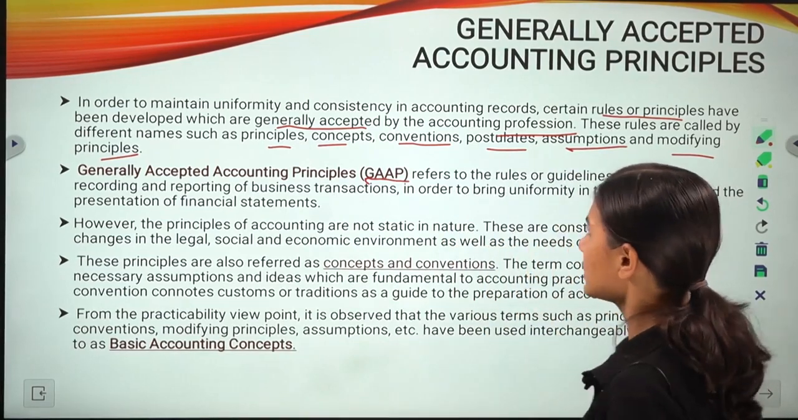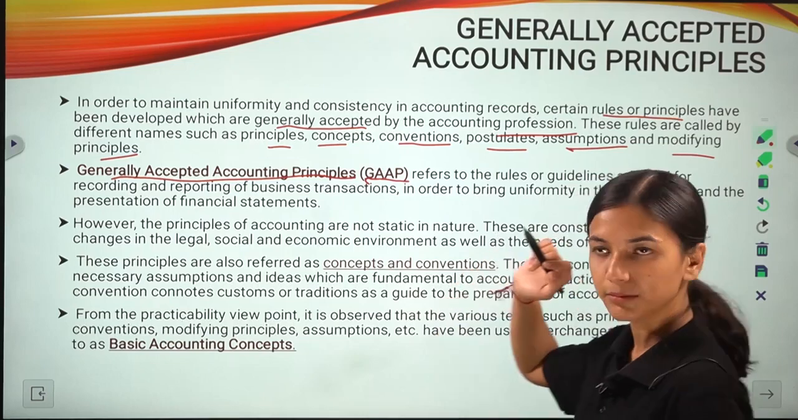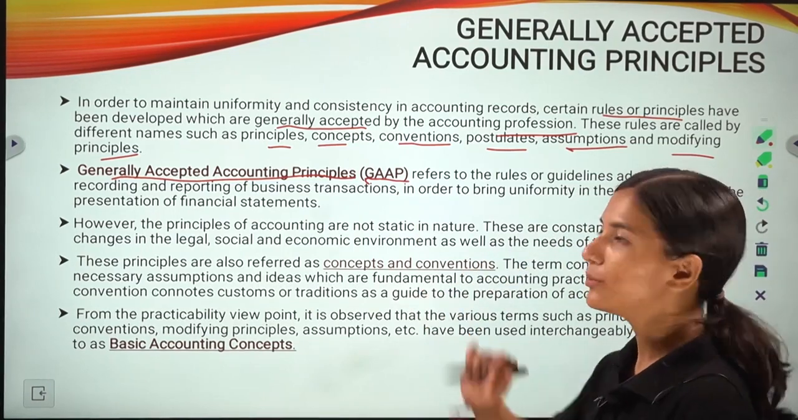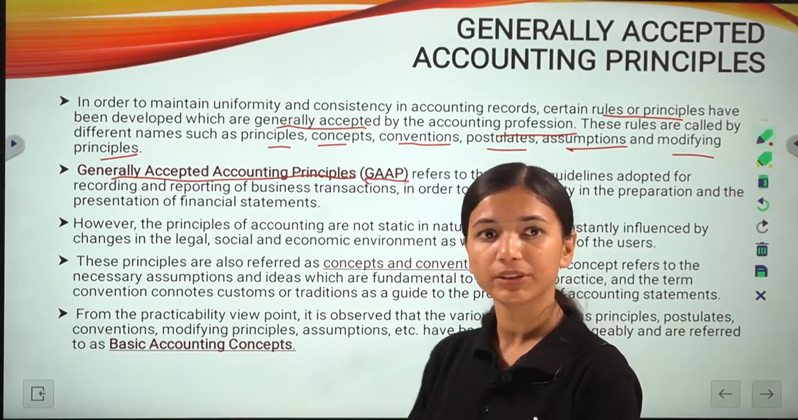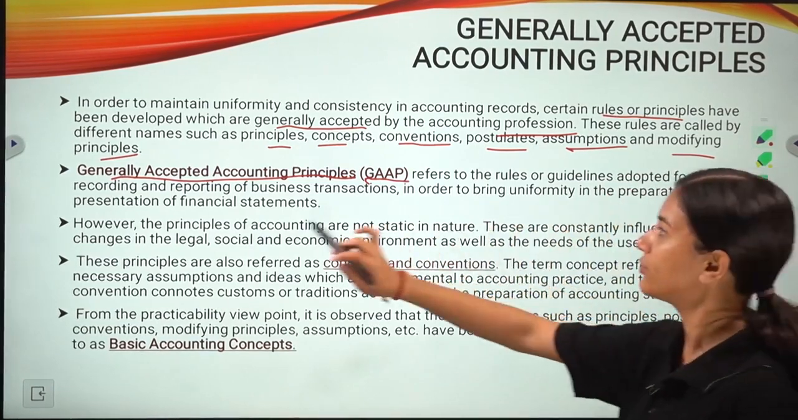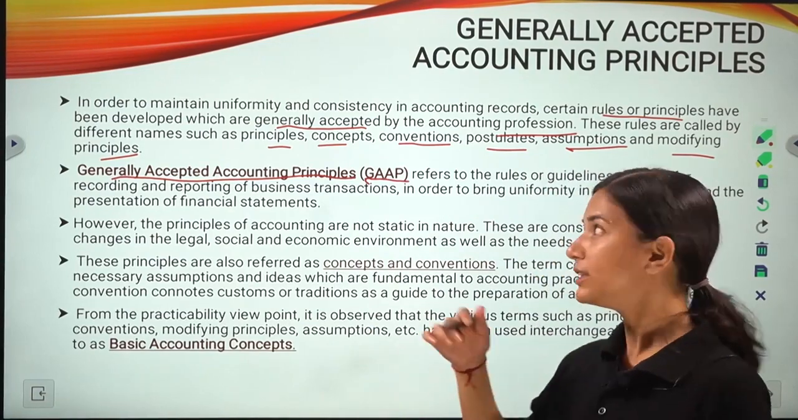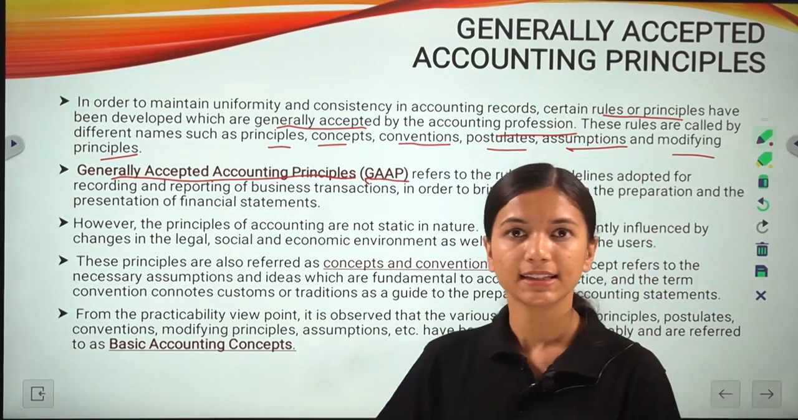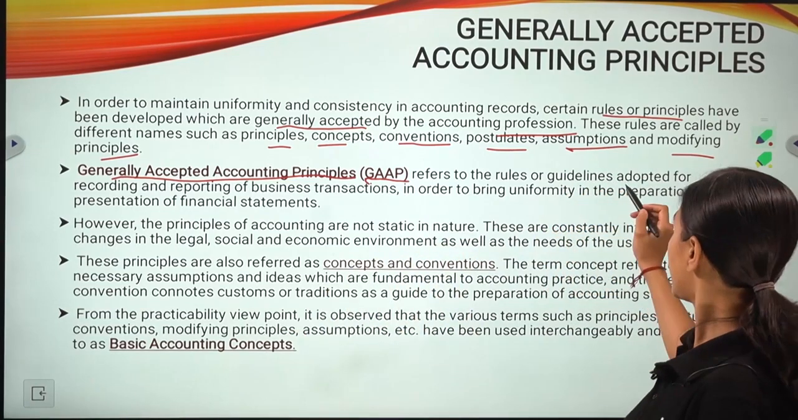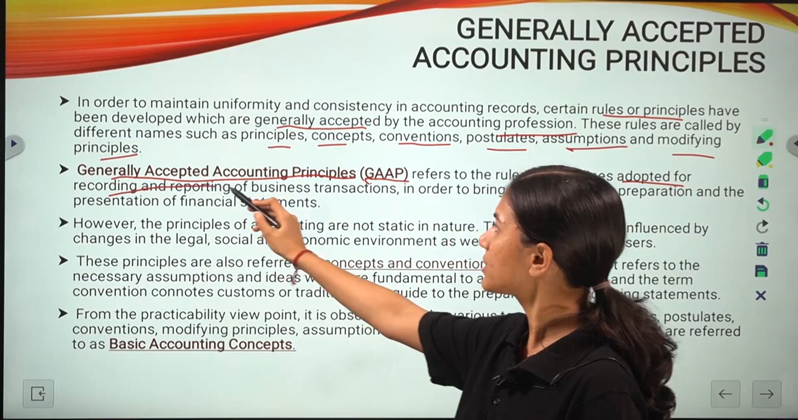So this is our generally accepted accounting principles. This is the most important thing. What do you mean by generally accepted accounting principles? It refers to the rules or guidelines adopted for recording and reporting of business transactions.